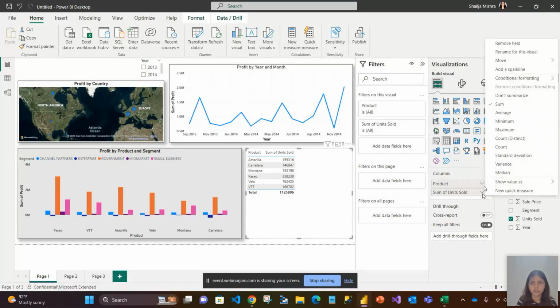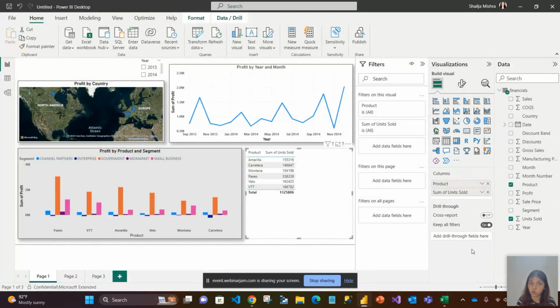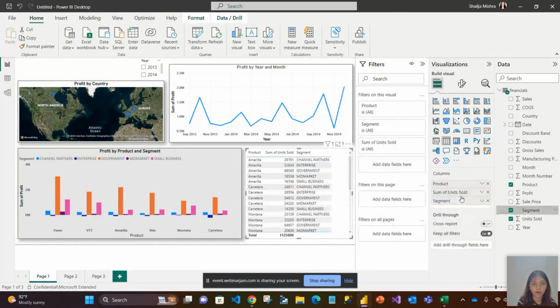There are different ways. You can do sum, you can do average, minimum, maximum, count, standard deviation, variance. So any kind of analysis you want to do on any numerical data, and you want to display it in the form of table, you can do it very easily in Power BI. Now I say I want to add segment also. Let's say, okay, now for each product, how many different segments are there? And for each of the segments, how many units have been sold? This is directly being reflected in this table.